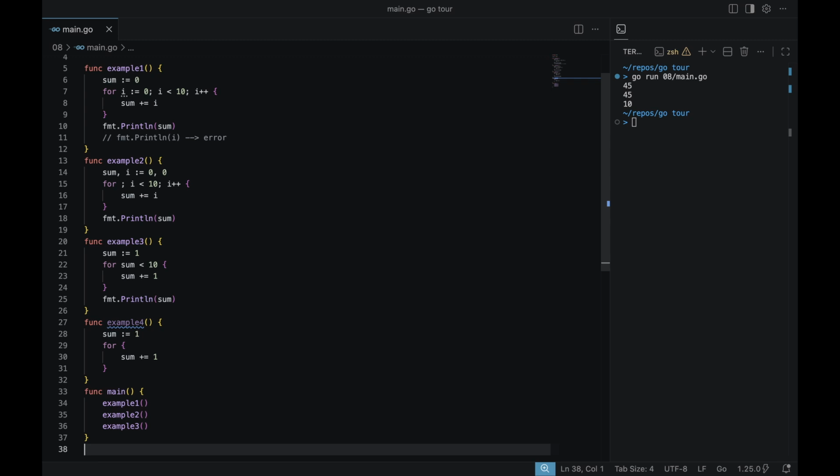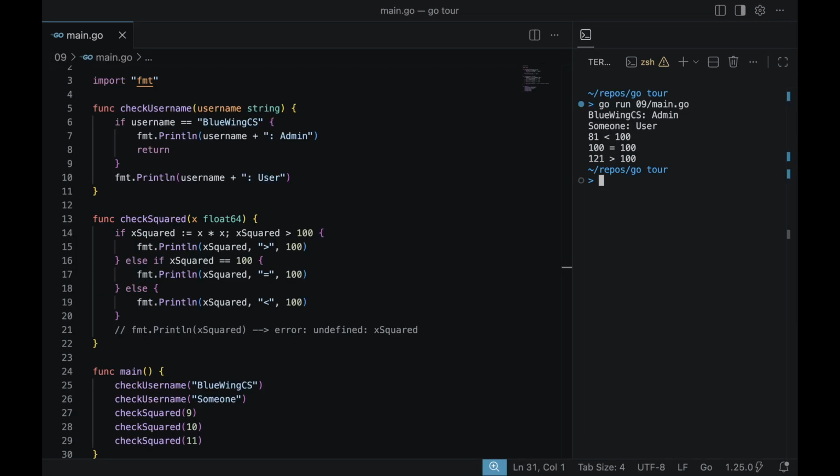In this case, we can also omit the semicolons. We can also omit the condition expression, like example 4. That means the for loop is an infinite loop, like a while true loop in other languages.